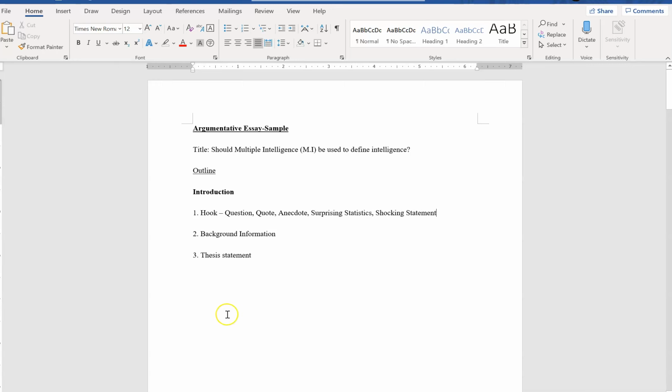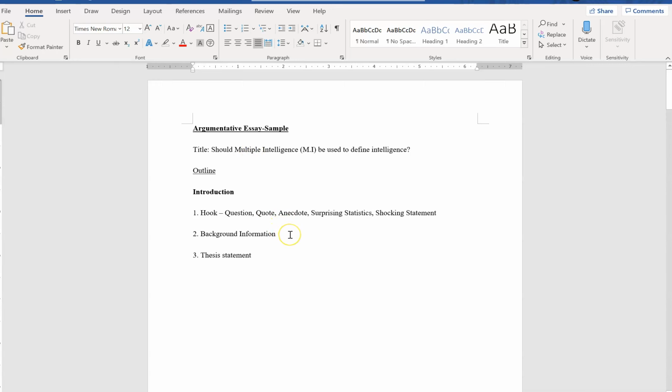Okay, many times students will make mistakes here because they will tend to use statements which are not very shocking, so it will not have the wow factor. So usually I will advise students to actually use the question hook because it's simple and it's straight to the point. However, you shouldn't be copying the title as your question hook.